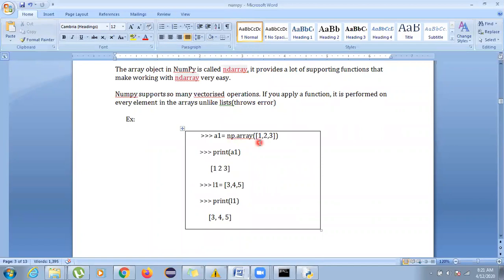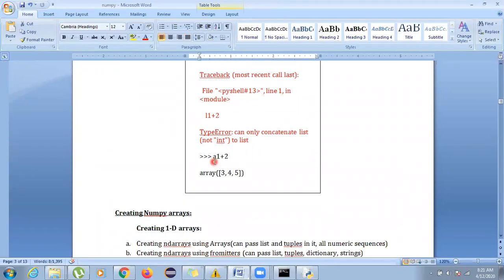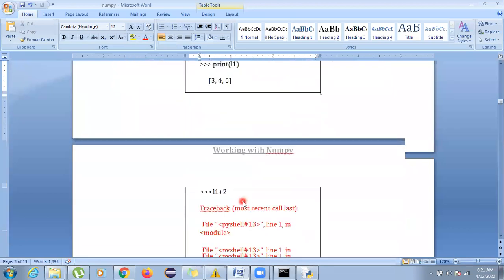So suppose we have an array 1, 2, 3. Now the array we have already converted, and if I want to add something to the array, I can write a1 plus 2, it will add 2 to each element, which was not happening in the list. In a list, you cannot add a single element to all the elements present in the list, whereas in an array you can do so.